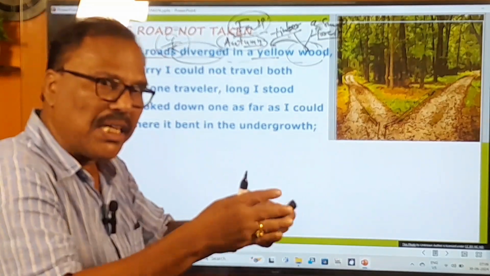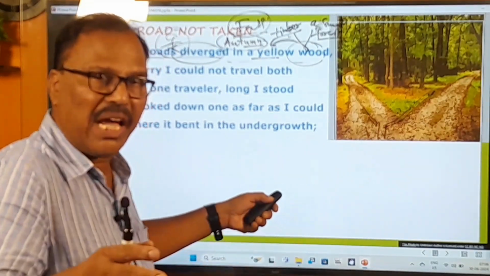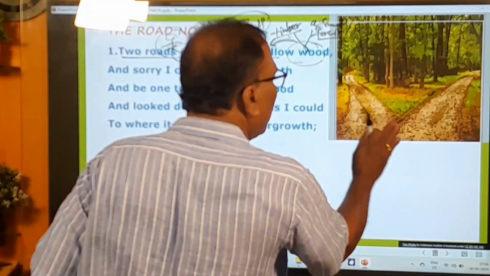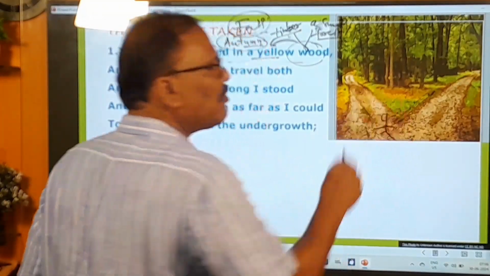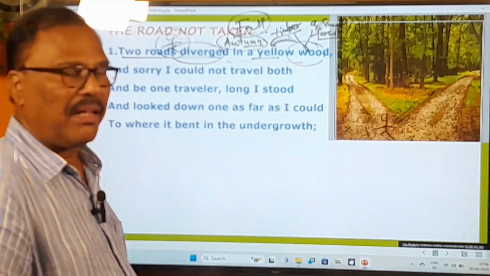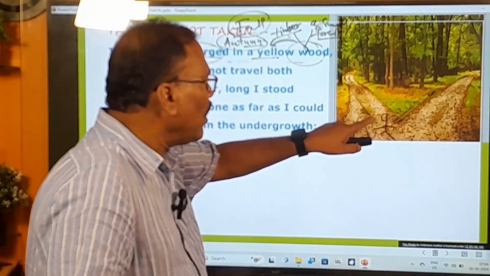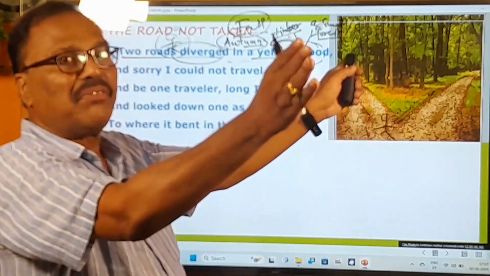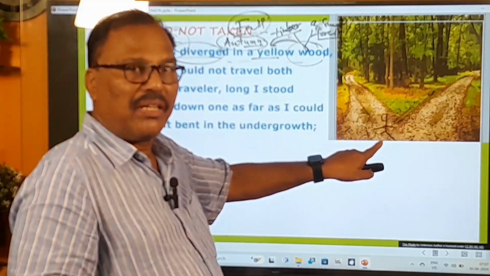It has been parted or separated. So now there are two roads in front of him. The poet has stood here now. He has reached this place where the road is divided into two. రోడ్డు రెండుగా చీలినటువంటి ఆ ప్రదేశమునకు కవి చేరుకున్నాడు.